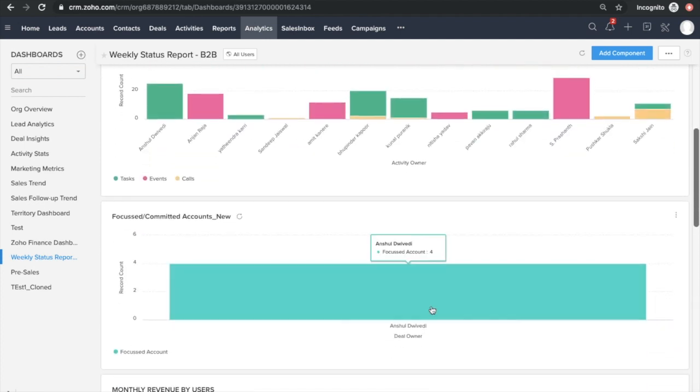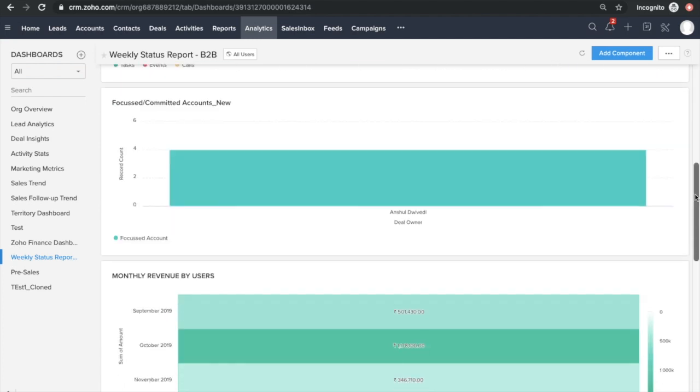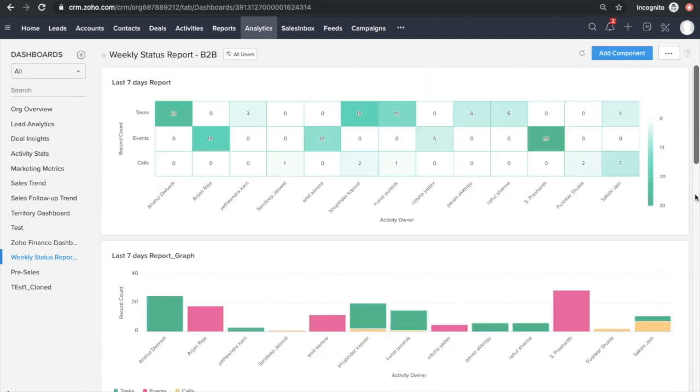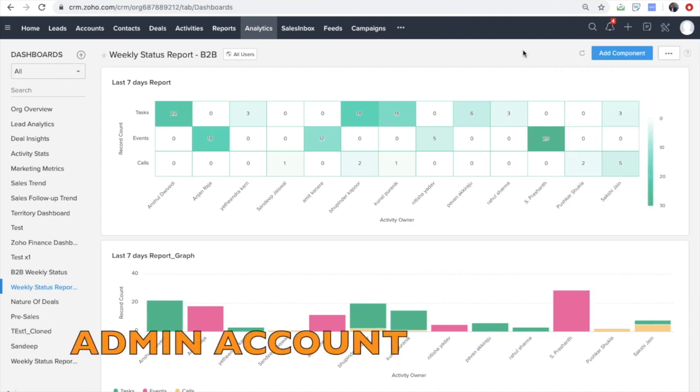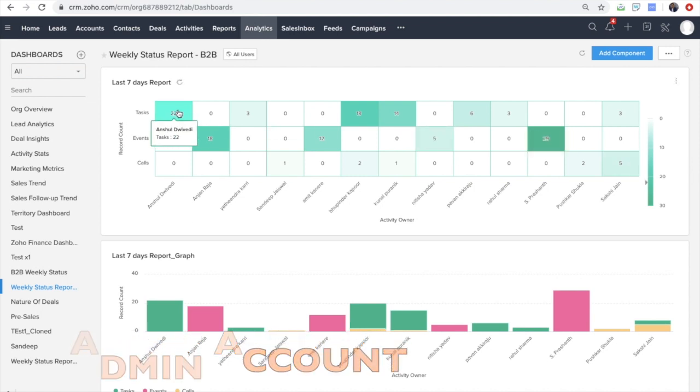This is the focus and committed account. Since this is Anshul's account, he could see only his. Let me try and show you how it is reflected with the admin's account. So this is my account. So this is one of the admin's account. So now let's see how this is reflected to admin. So these are different activities and tasks, right? If I click on any of the tasks, let's say this is Anshul and he has done 22 tasks. If I click on 22,